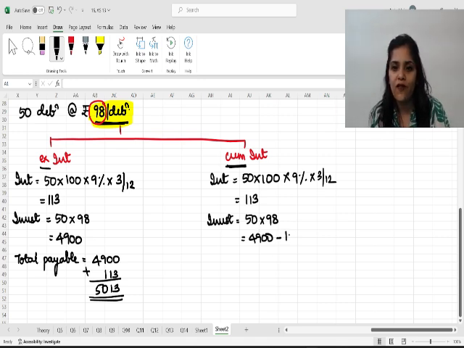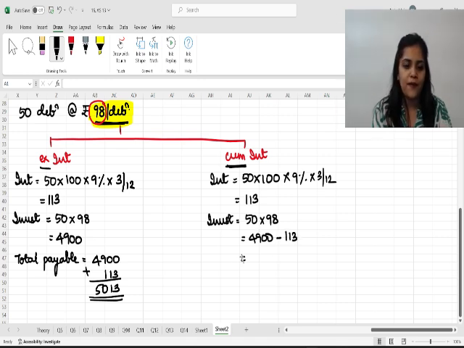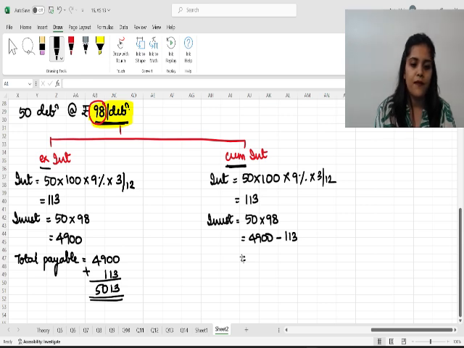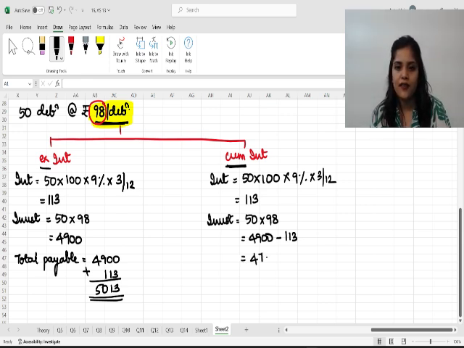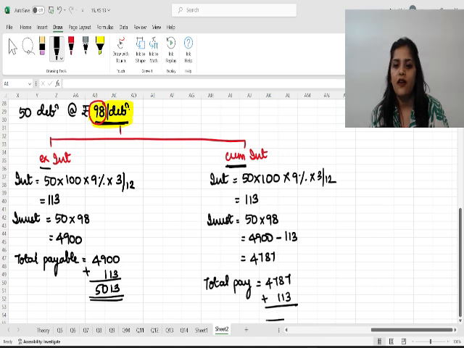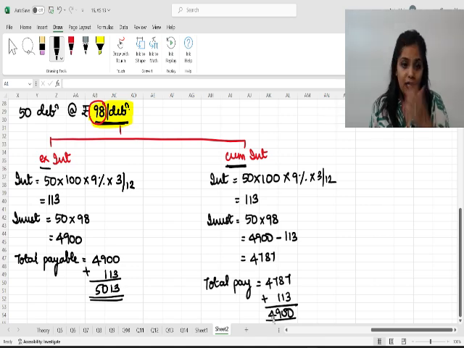So actual investment part will be 4,787. So total payable will obviously be 4,787 towards the investment and 113 towards the interest, which will be 4,900. Am I clear here?